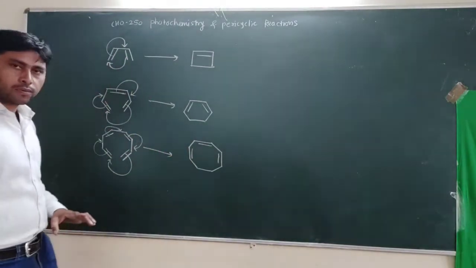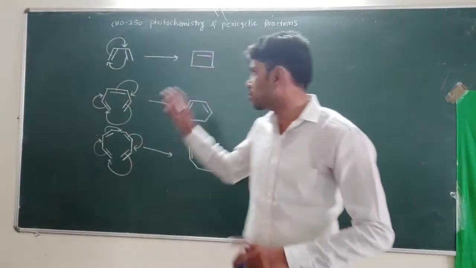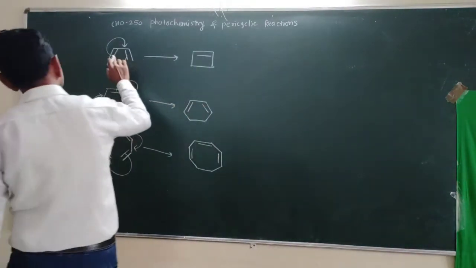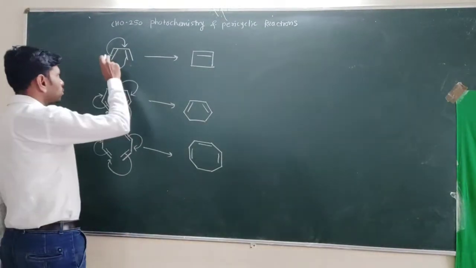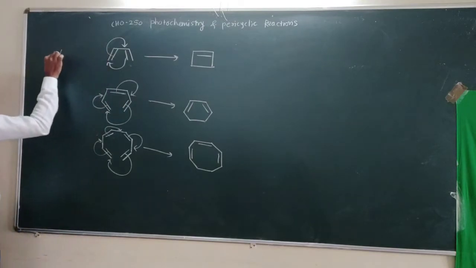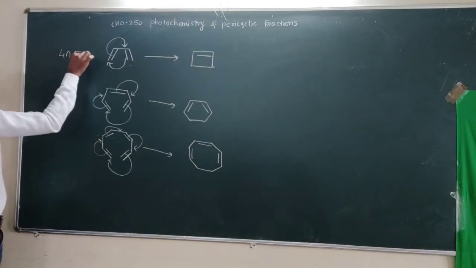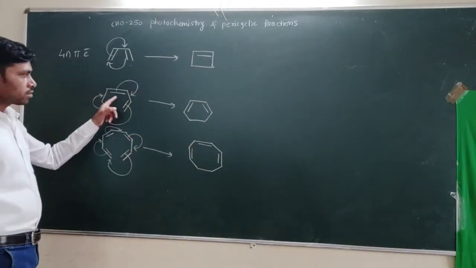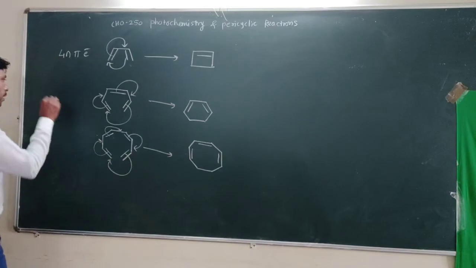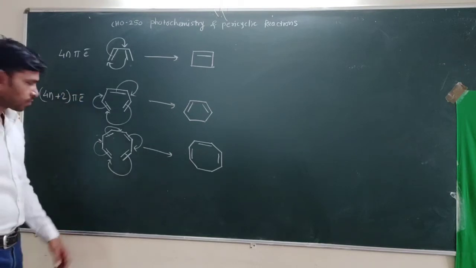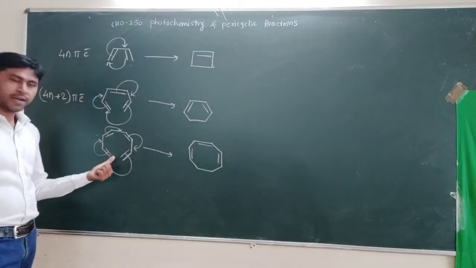Now we have to divide these systems into categories. This system contains 4 pi electrons: 2 pi electrons plus 2 pi electrons. So we call this a 4 pi electron system. Now this system contains 6 pi electrons, so according to Huckel's rule we can write it as a 4n plus 2 pi electron system. Here we have an 8 pi electron system.